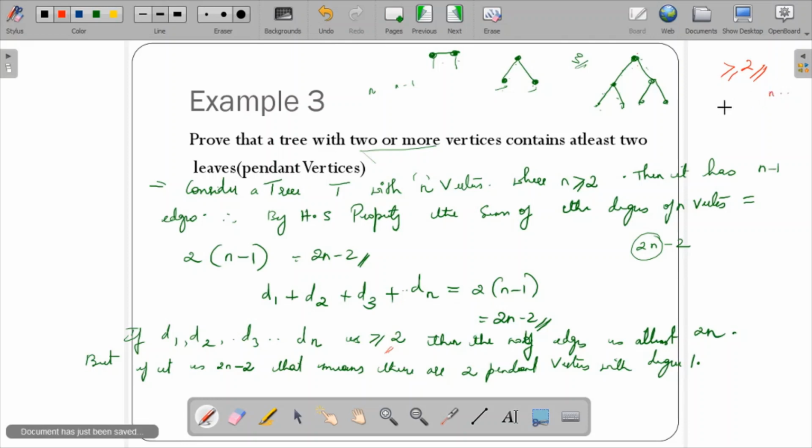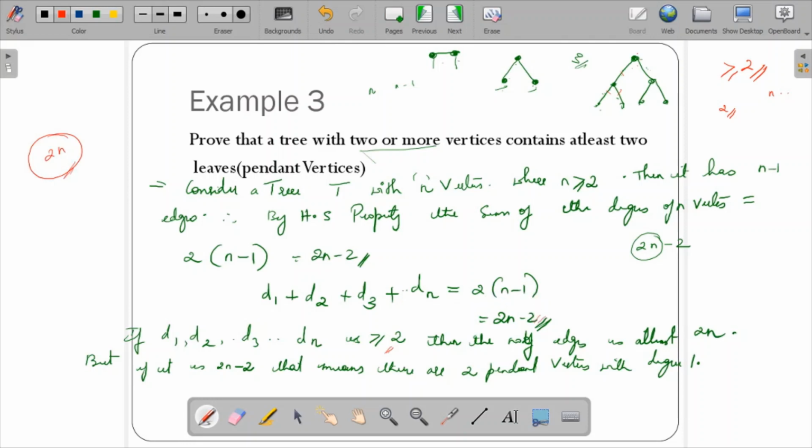At least it can have 2, maximum based on the n value. So if this vertex, if you consider, it has 2. If this vertex, it has 1, 2, 3. So if all these had degree greater than or equal to 2, then the sum of the degrees would be 2n, but in our case we have 2n minus 2.